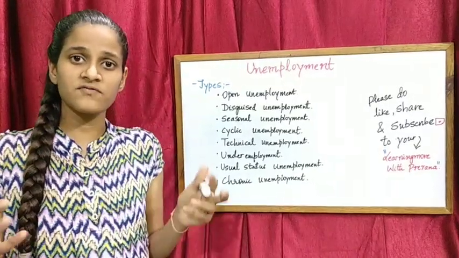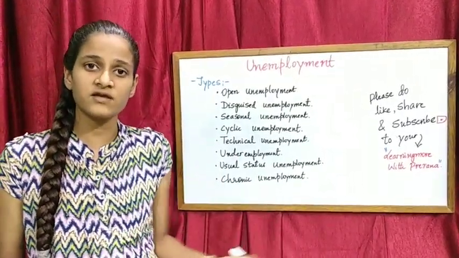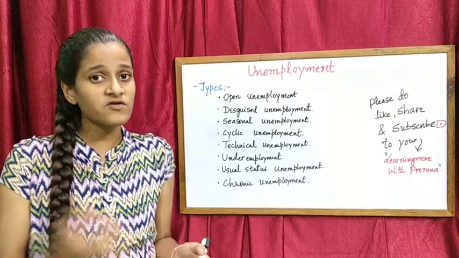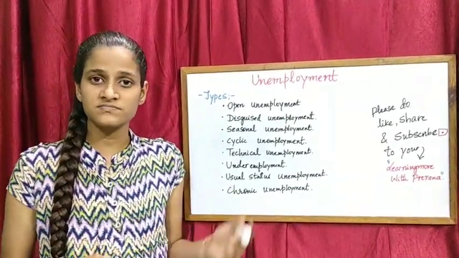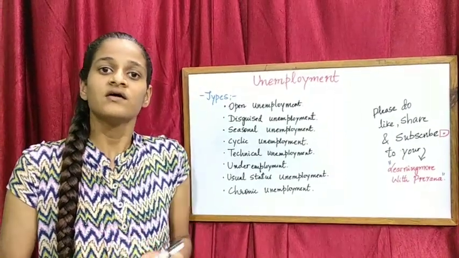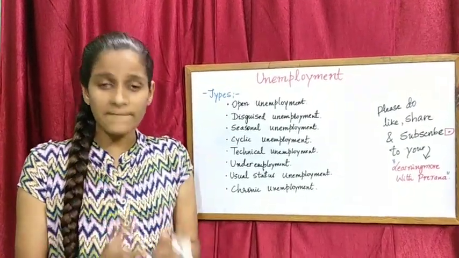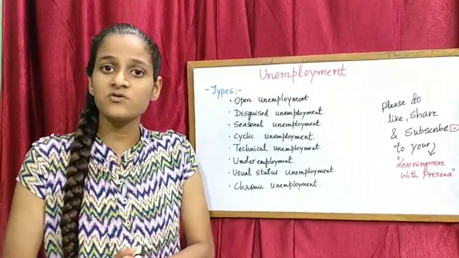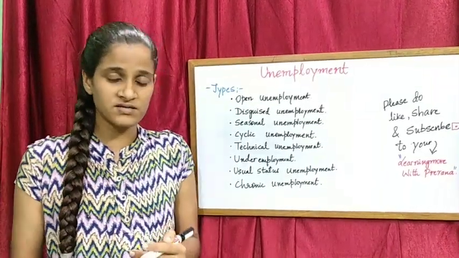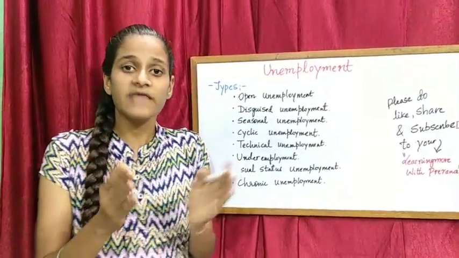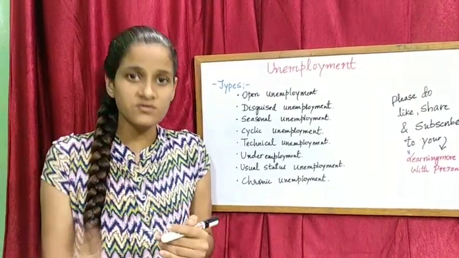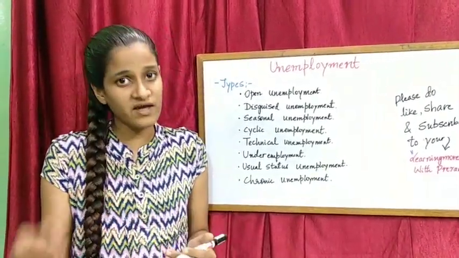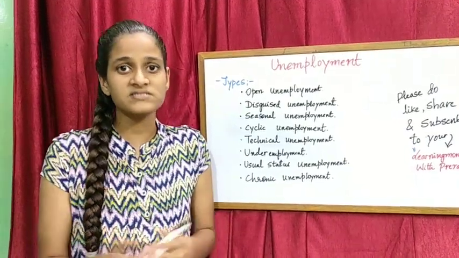Friends, the next point is technical unemployment. Due to modern technology and science, a larger number of machines have come. Because of this, we can see that the capital intensive technique is used rather than the labor intensive technique. Capital intensive technique is a technique where an individual uses machines for manufacturing products.